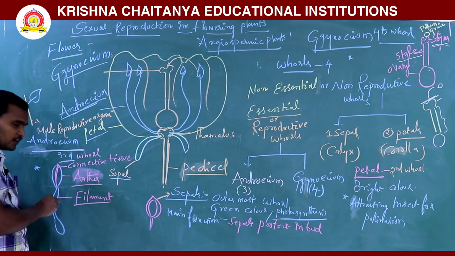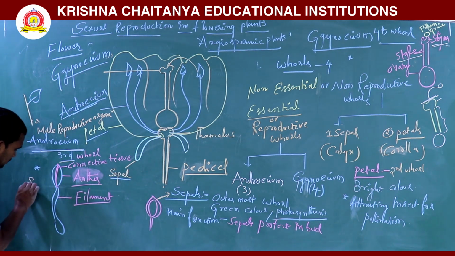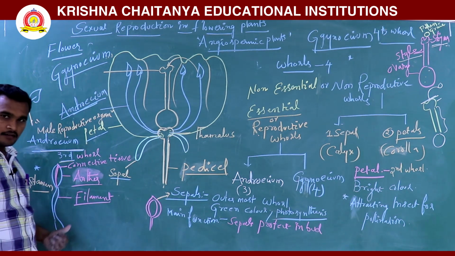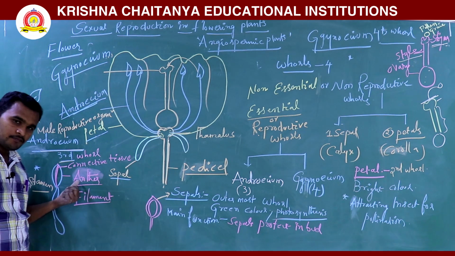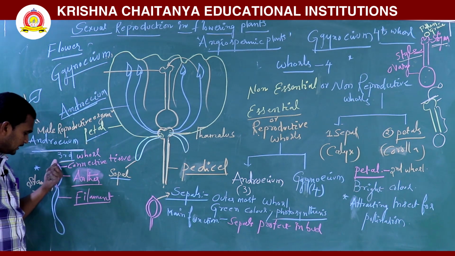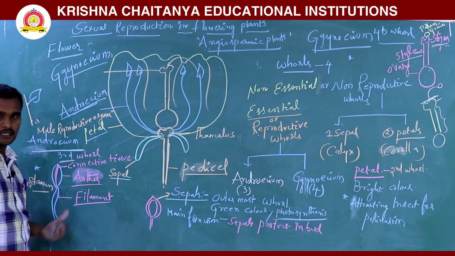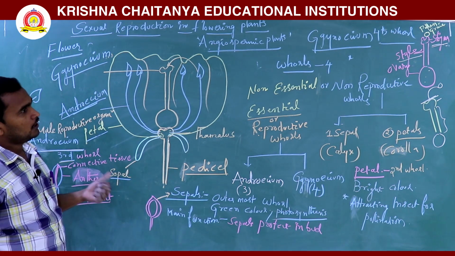For example, if you take one stamen, this is the stamen. The stamen has what? Anther is there and filament is there. The anther is separated into two lobes by the connective tissue. That is called the connective tissue.